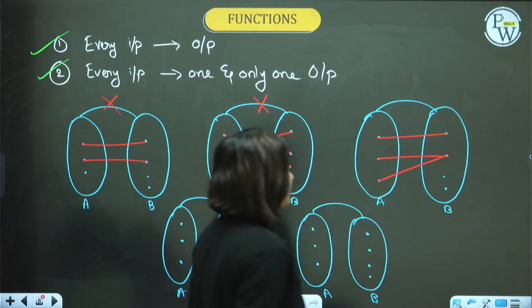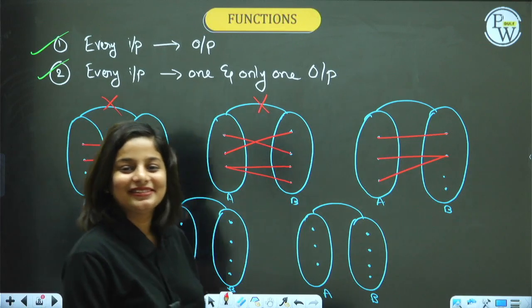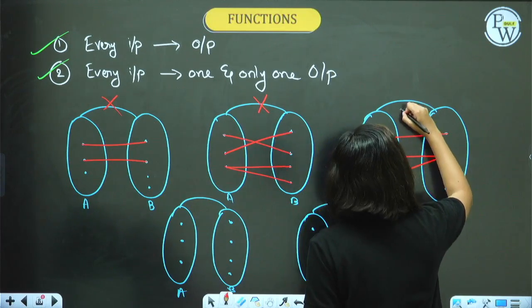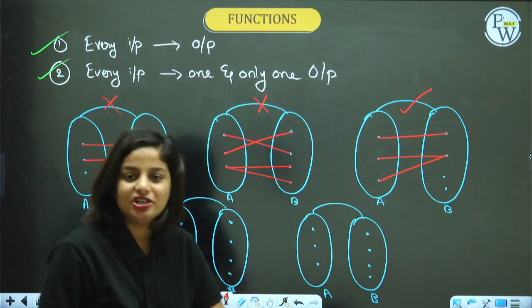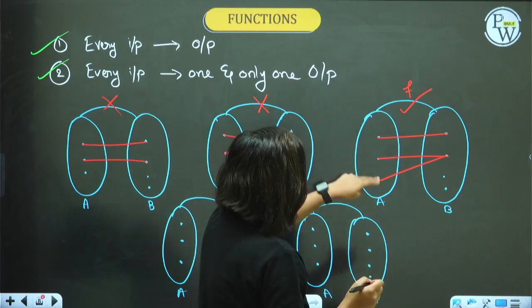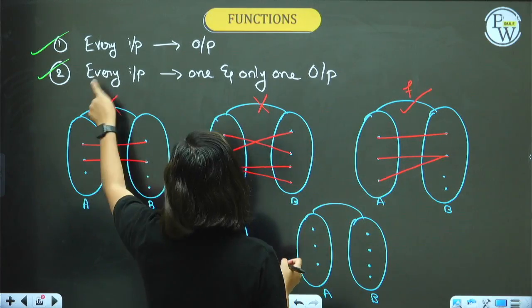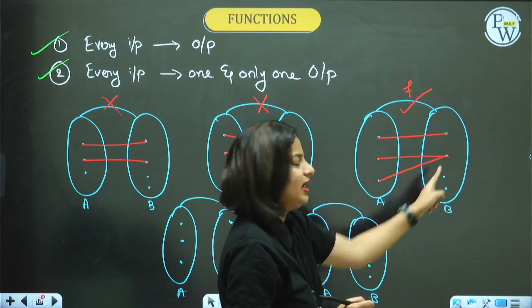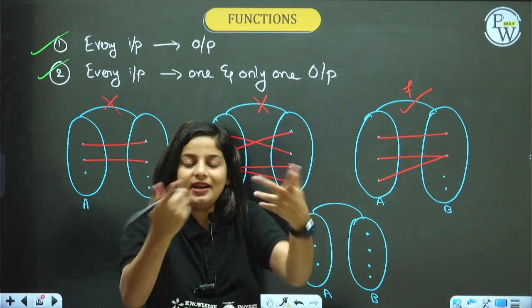Is this a function? Yes, it is a function. To all those who are thinking it's not a function, it is very much a function. Why? Both the conditions are satisfied. All the inputs have an output, and all the inputs have only one output. So this has one output, this has one output. Two different inputs can have the same output.